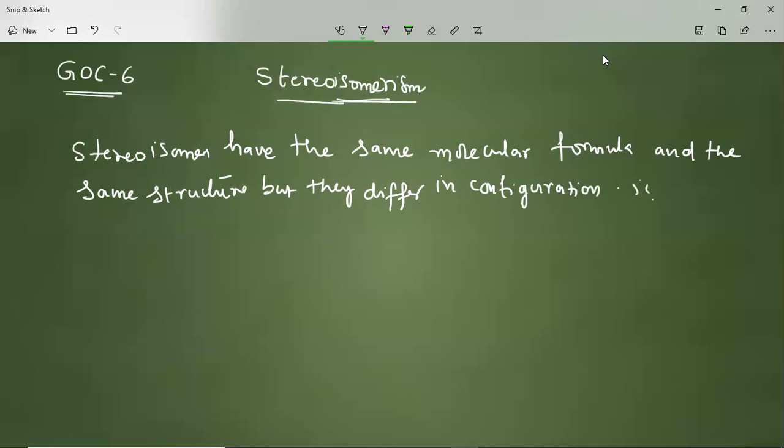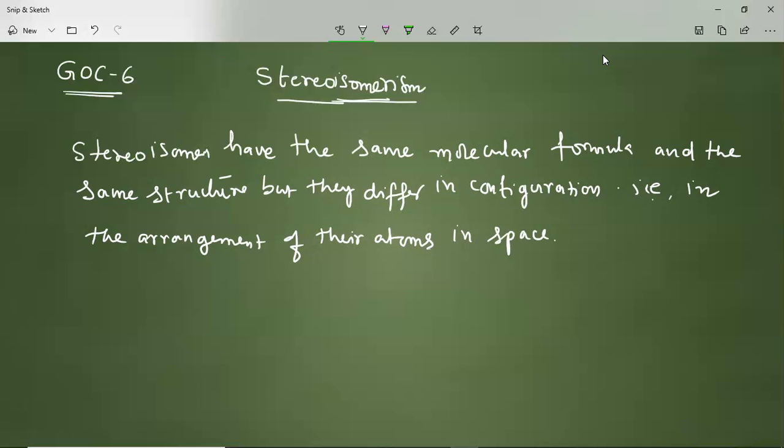The meaning of configuration is that the arrangement of their atoms in space is different.